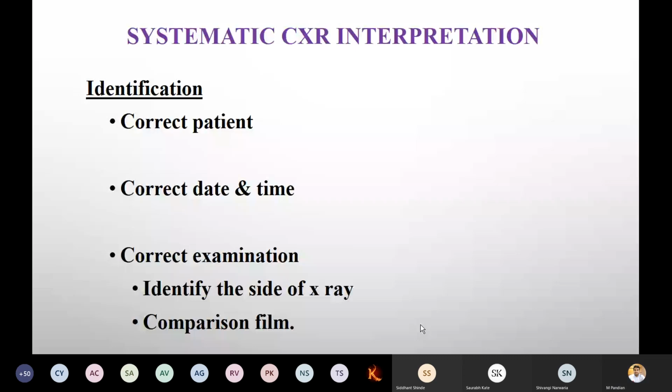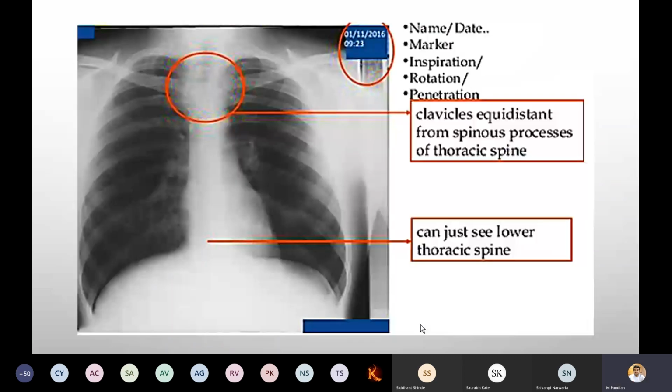Now, this is what I want to show you. You can see the first circle; I will point to it so that it is useful for you. First: name, date, marker, and inspiration, rotation, penetration. You have to check all of this. This is the fundamental. First, name and date are obviously in this corner.